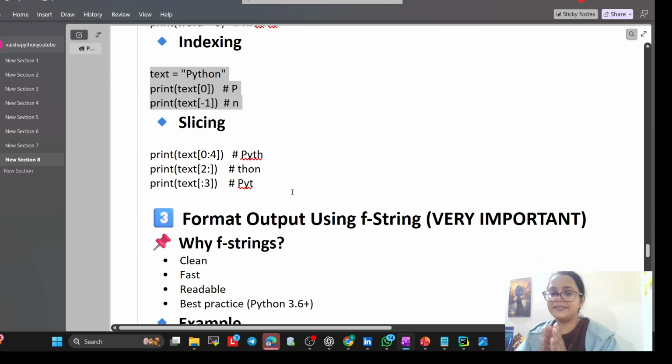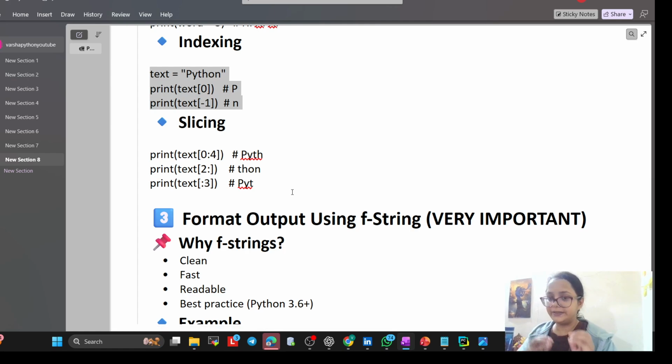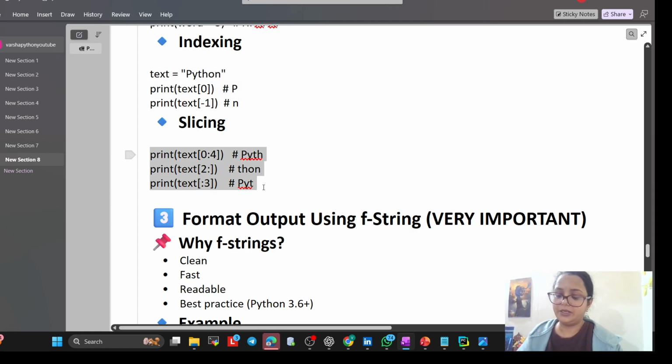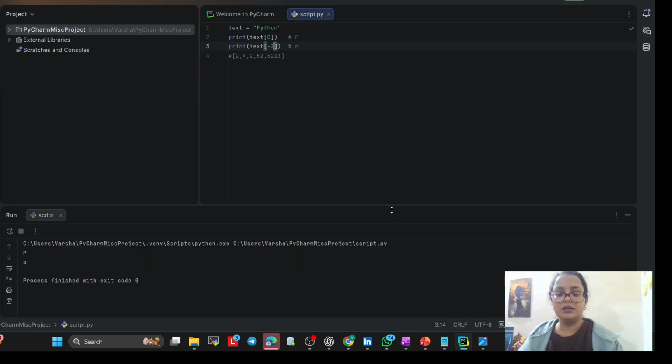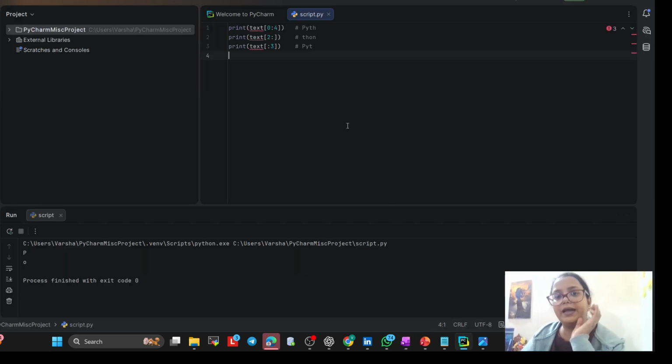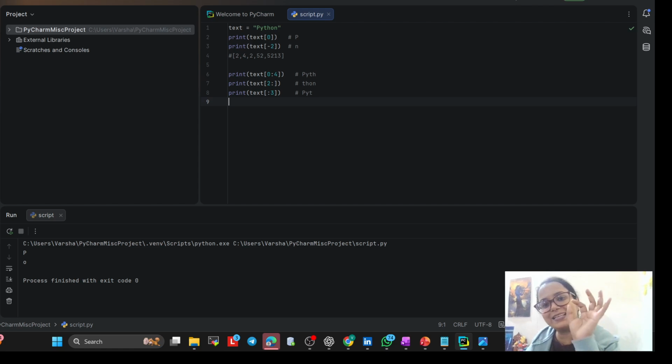Now slicing. Slicing means if some word is there and you want to slice it, then we use slicing, and I will explain this topic with an example so you will understand better. So remove all of this. Now the word Python is there. I want to slice Python itself. So text is Python. Print 0 colon 4. 0 means this P. 4 means 0, 1, 2, 3, 4 up to O.